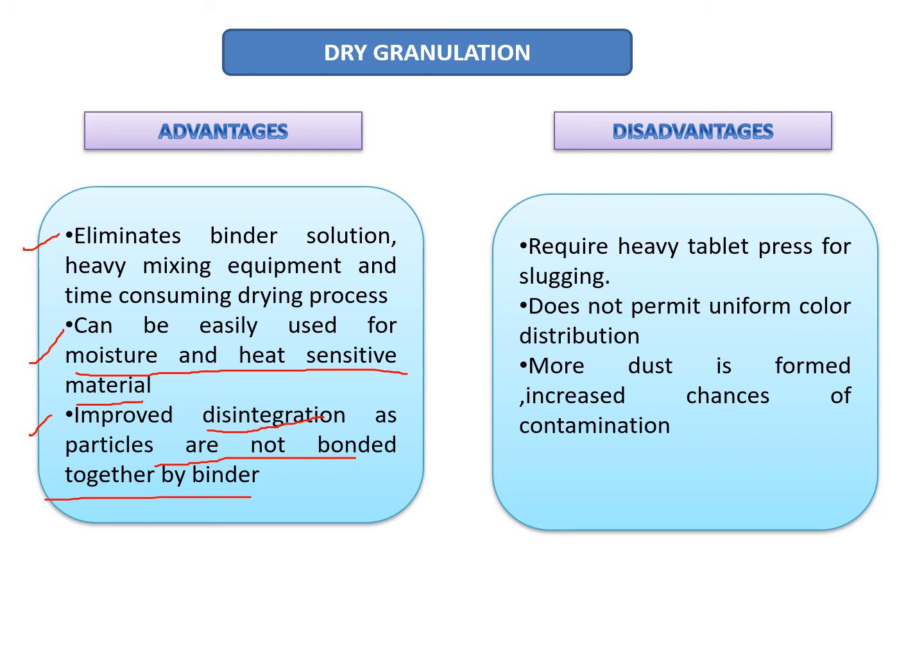Now coming to disadvantages, they require a heavy tablet press for the process of slugging. So if you are using the slugging process, we require an extra equipment, that is a tablet press for preparing slugs. This dry process does not permit uniform color distribution. Suppose we are using a coloring agent for coloring the tablets. As the process is dry, the coloring is not uniform. The distribution of color is not uniform.